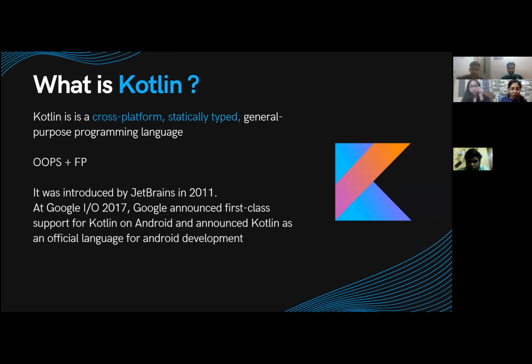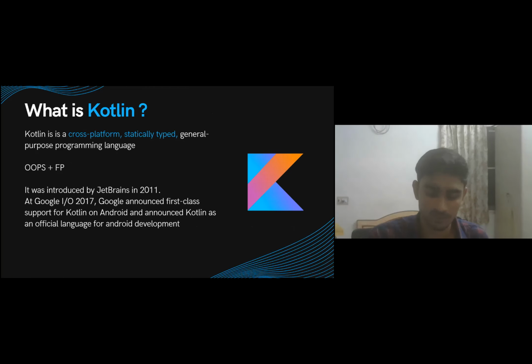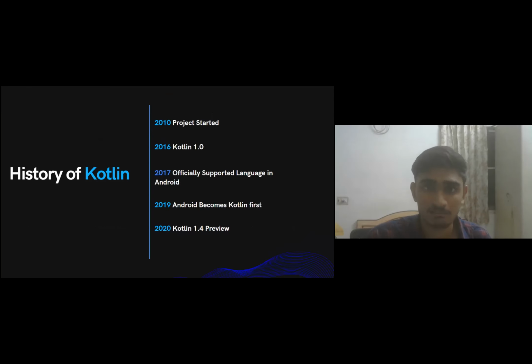Let me briefly give you the history of Kotlin. On the screen, we have the history of Kotlin. Kotlin was started as a project by JetBrains in 2010. Later in 2016, the Kotlin 1.0 official version was released by Google and JetBrains.